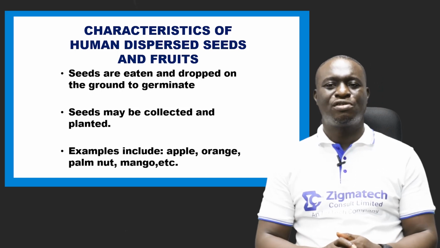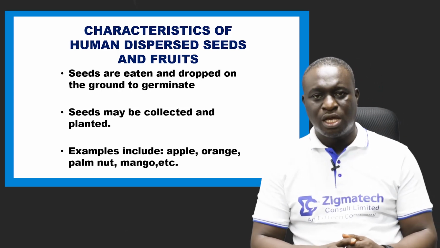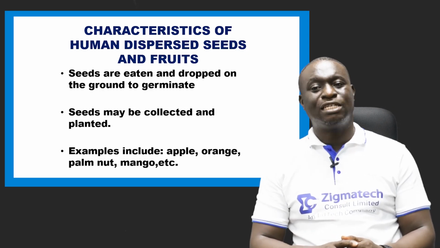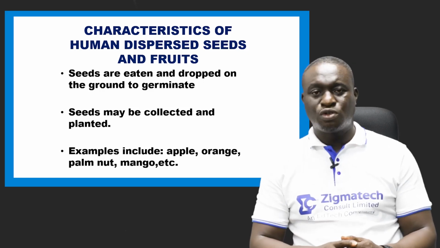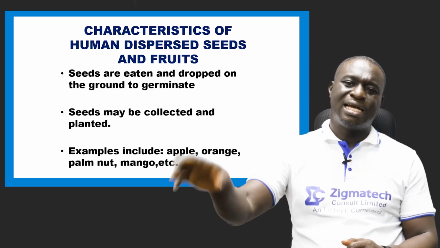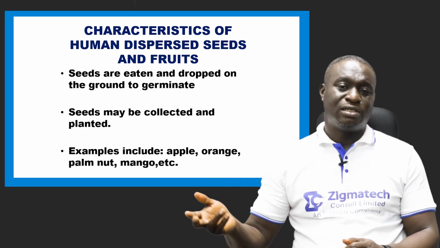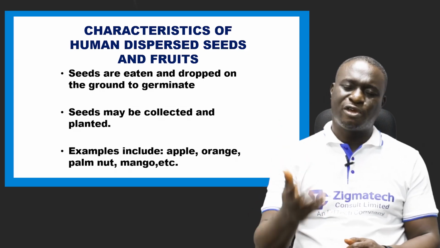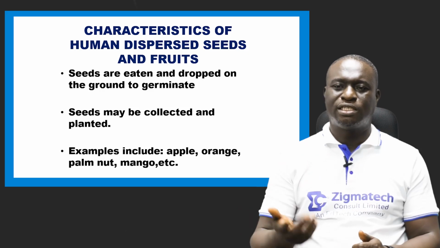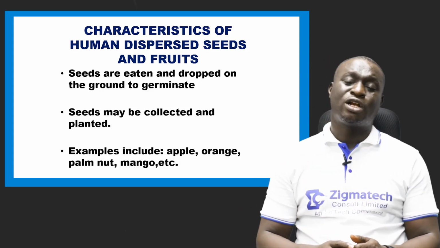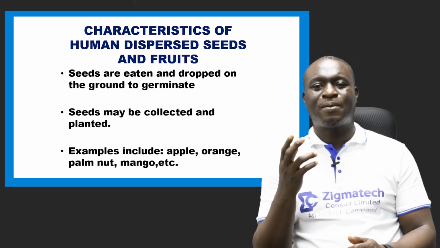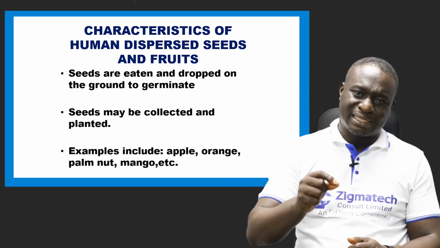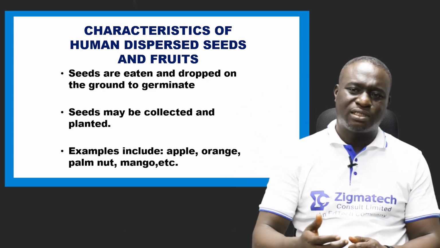We also have characteristics of human dispersed seeds. Humans also disperse seeds. One is that the seeds are eaten and dropped on the ground to germinate. Most times humans eat these seeds and mistakenly drop them on the ground, and if the ground is fertile and conditions are favorable, these seeds can germinate into a young plant. Another characteristic is that these seeds may be collected and planted. Man has the ability of planting these seeds.